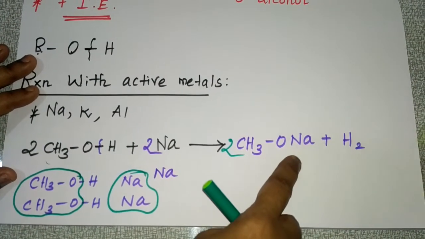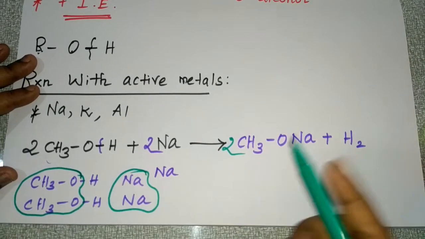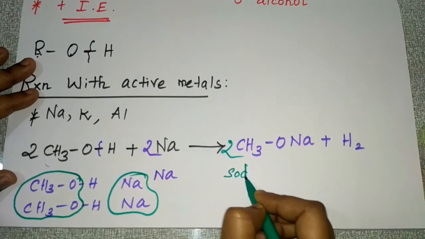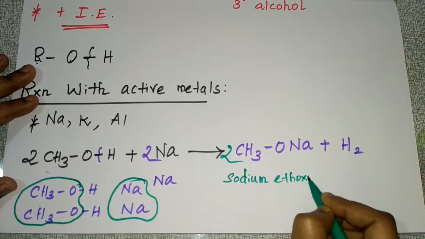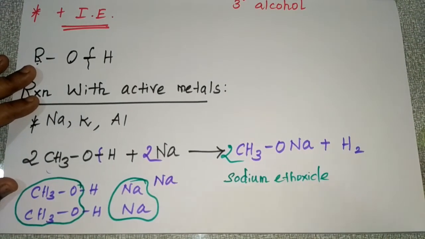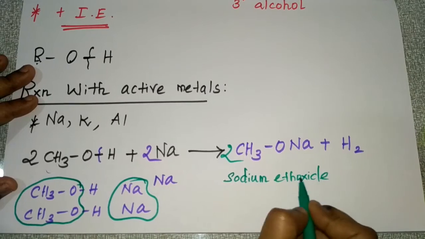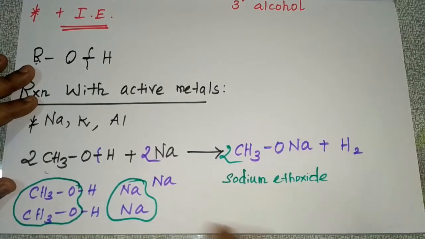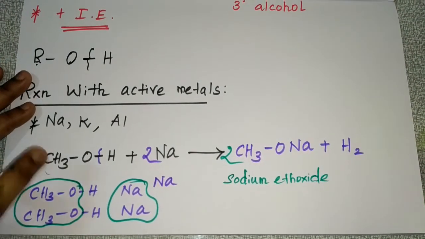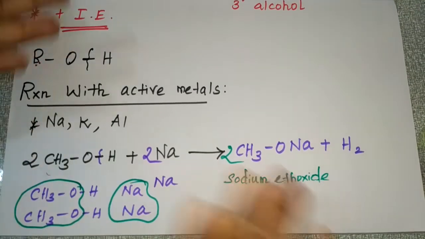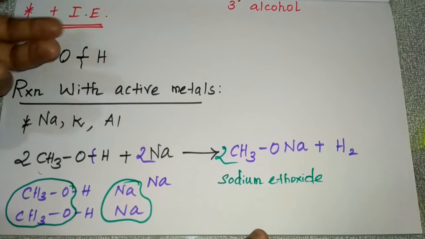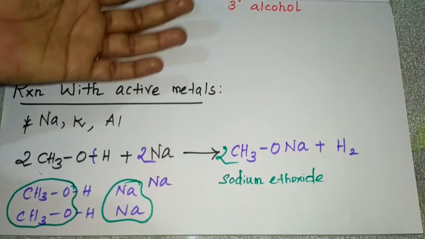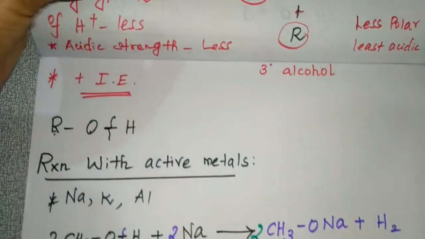So here the alkoxide is formed, sodium methoxide. So this is the reaction with metals. Here I have taken methanol; similarly you can take ethanol also with sodium. So this is the reaction with active metals. Clear?